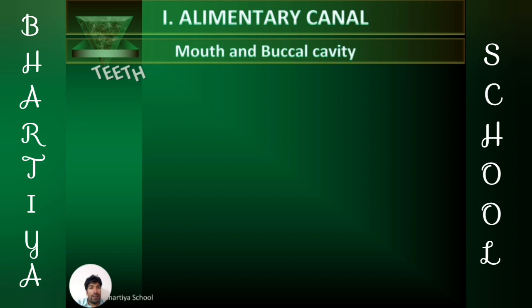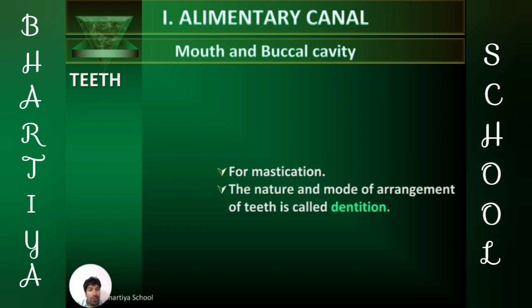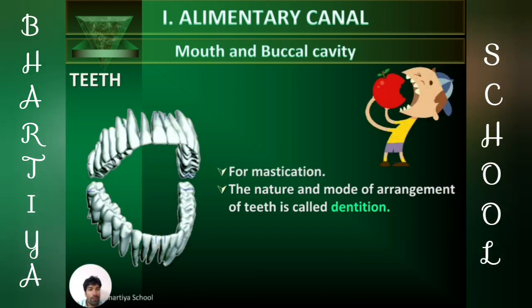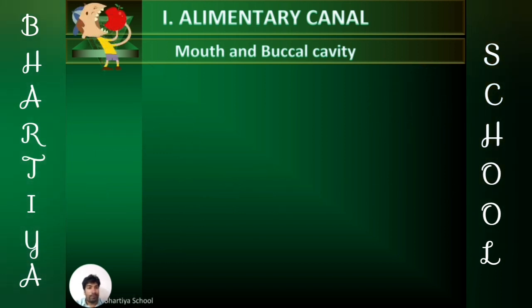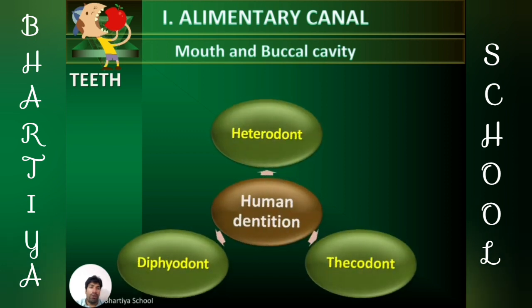First, we will discuss the teeth part of the buccal cavity. Teeth are used for mastication, and the nature and mode of arrangement of teeth is called dentition. The major function of teeth is mastication. Mastication means the breakdown of food particles into small pieces. In human beings, we know that the dentition is heterodont, diphyodont, and thecodont.